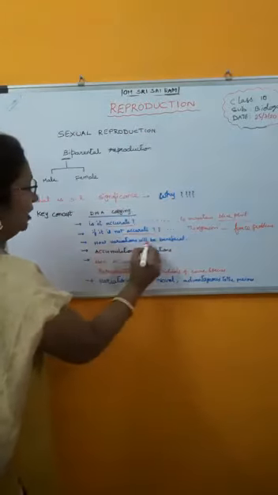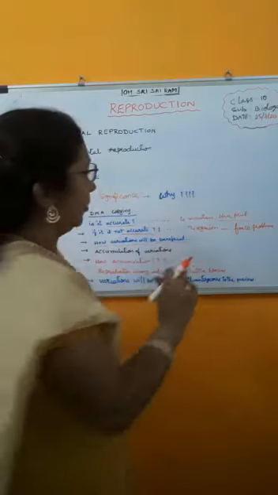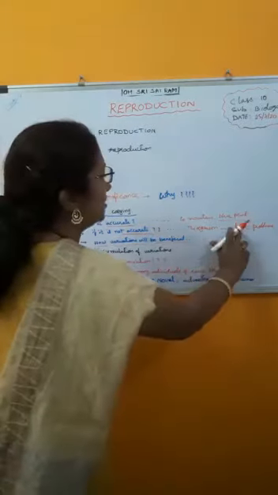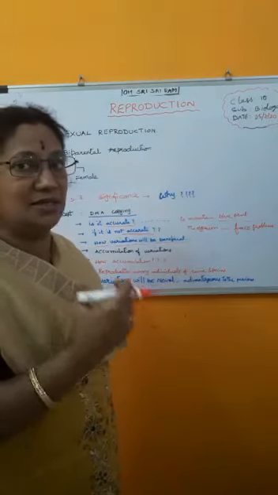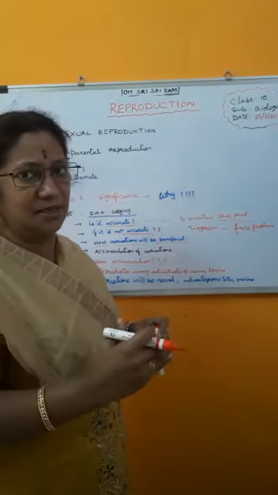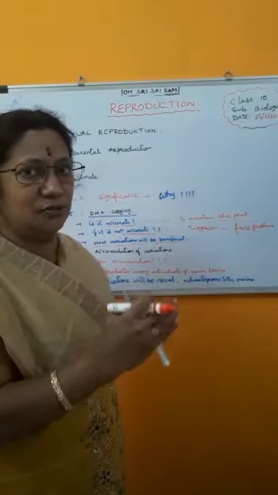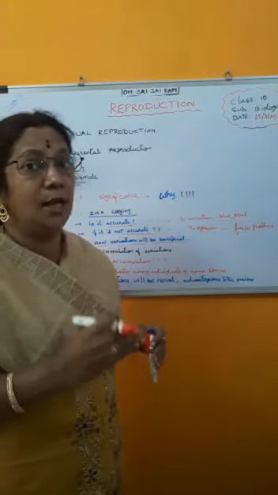Now how will variations be beneficial? What is the point here? DNA copying will maintain the blueprint, but it will not give identical copies. Whenever DNA copying takes place, because one cell has to reproduce into another cell, one organism has to form another organism, there has to be DNA copying.